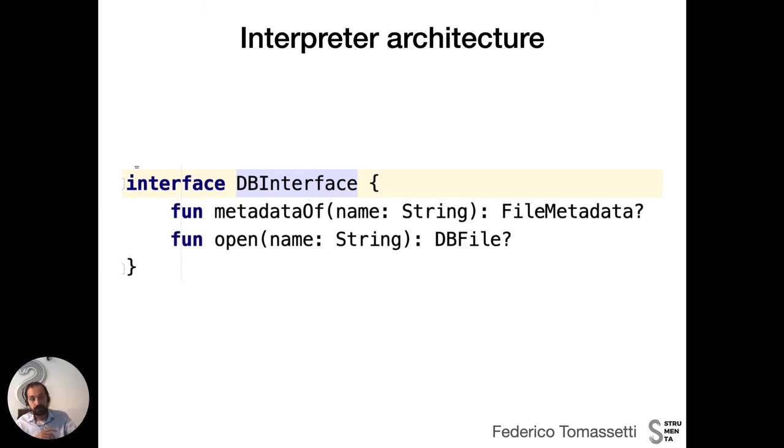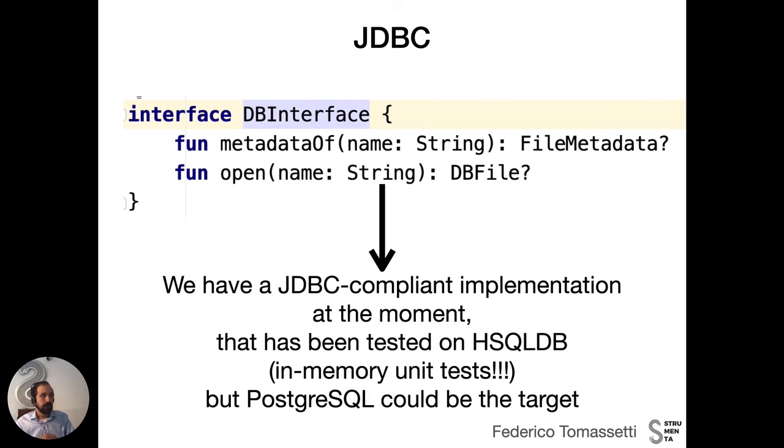So we have the concept of file. Now, right now we have an interface that is JDBC compliant, so it works through JDBC, and basically performs a translation between the way that RPG perceives database and SQL.